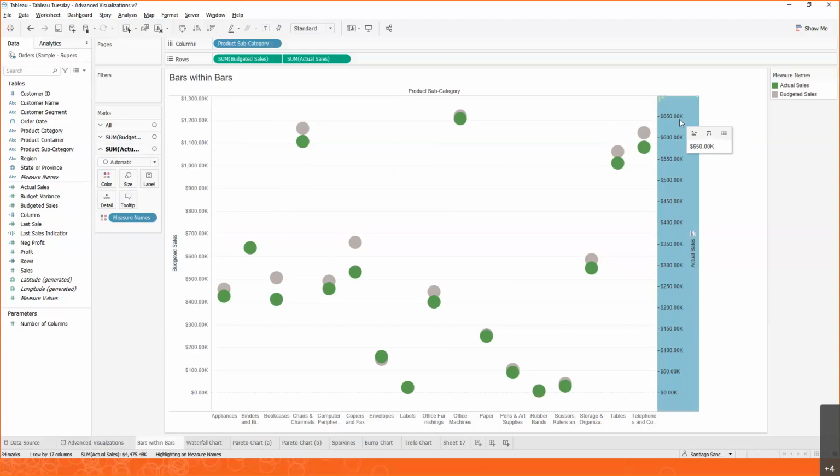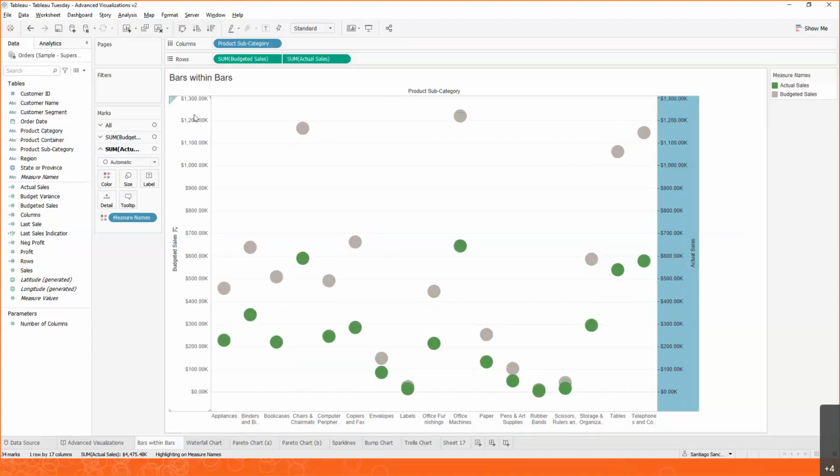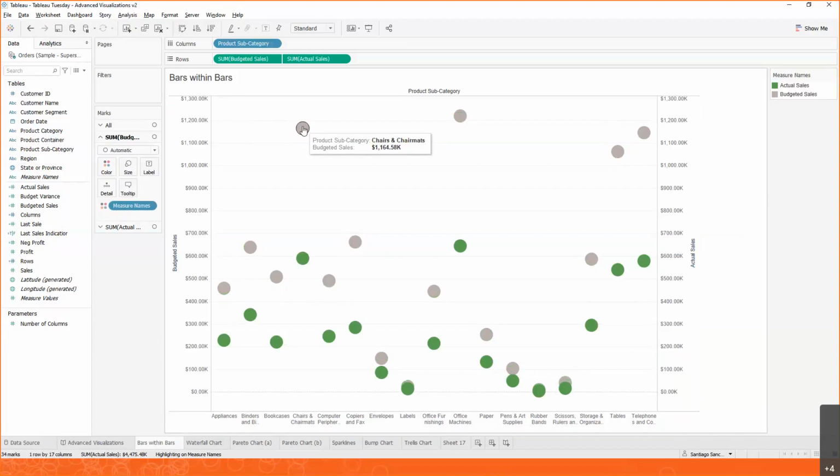In order to really compare these two and make a real apples to apples comparison, we want to synchronize these axes. We want to have the same scales. And the way we do that is we can right click on this axis and we can synchronize them. So when we do that, notice that both go to the same axis, and we can now see that we're still quite a bit away from our goal. We will get there, but not there yet.